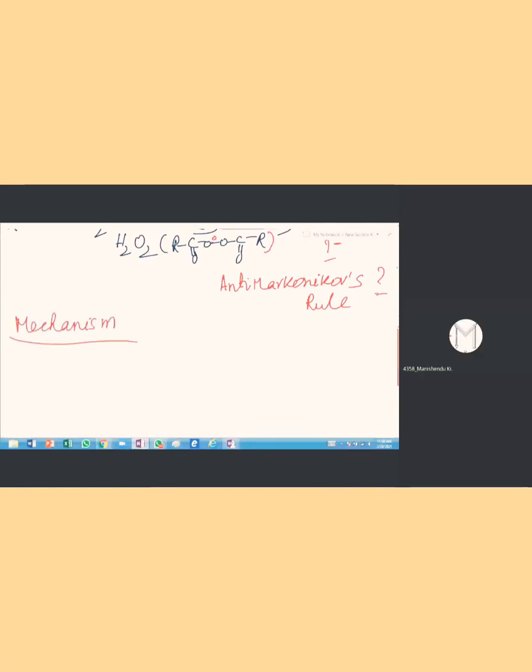Ma'am, it is a free radical mechanism. First we'll have a homolytic cleavage, then formation of free radical, and then removal of CO2 gas because it's the best leaving group.